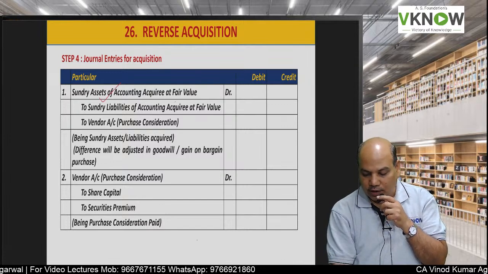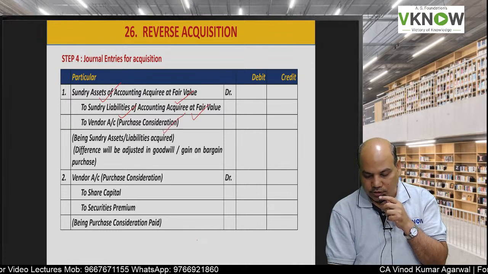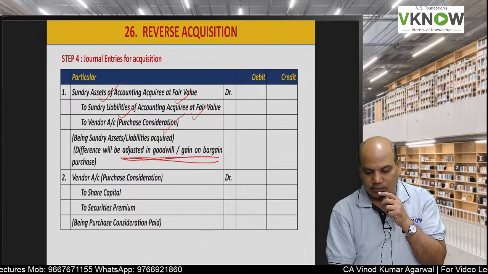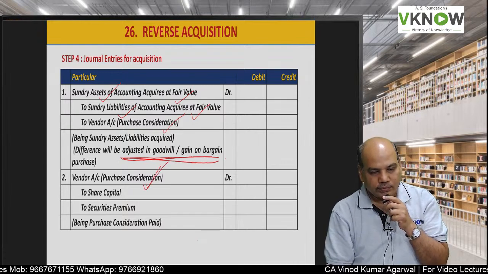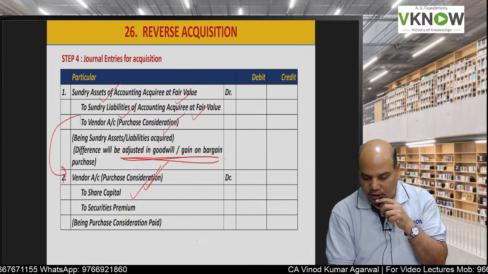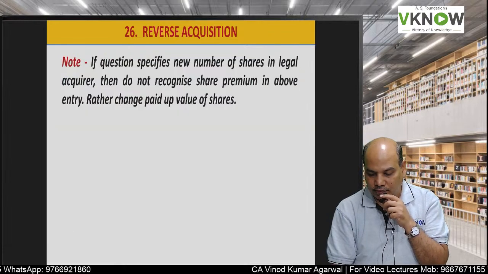Asset account debit at fair value, liabilities at fair value, to vendor purchase consideration. Any difference will be adjusted in goodwill or capital reserve. Vendor account debit, purchase consideration, this figure, to share capital, to securities premium. So this is how the entry will be done.